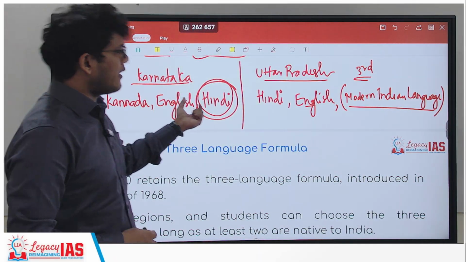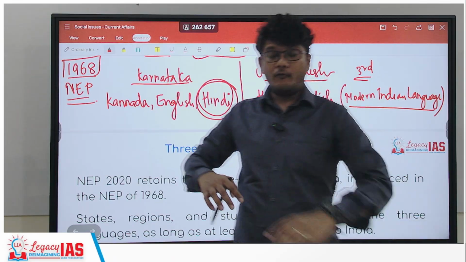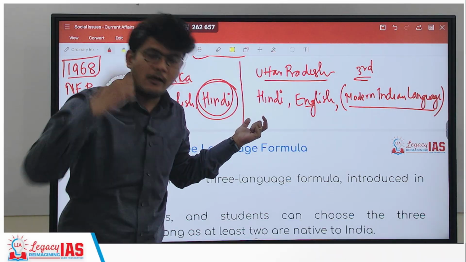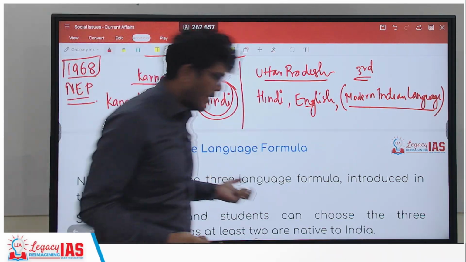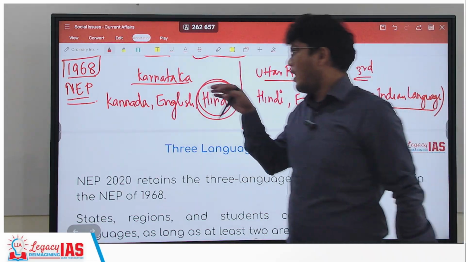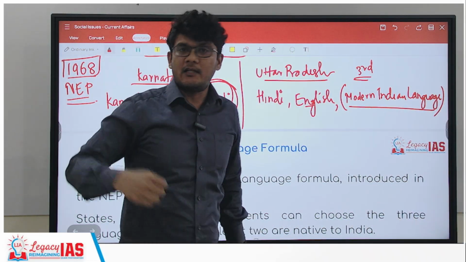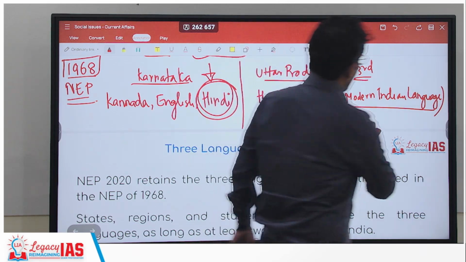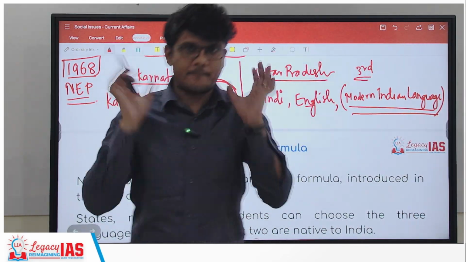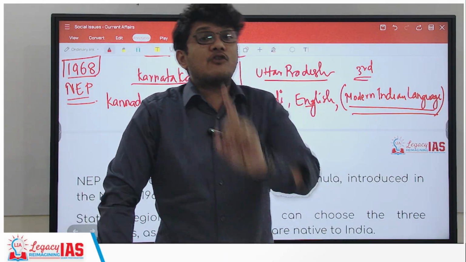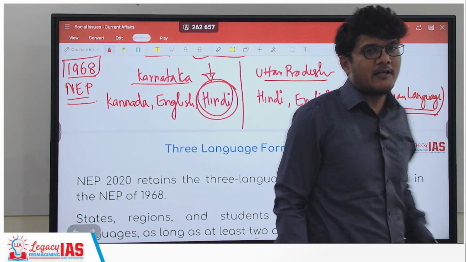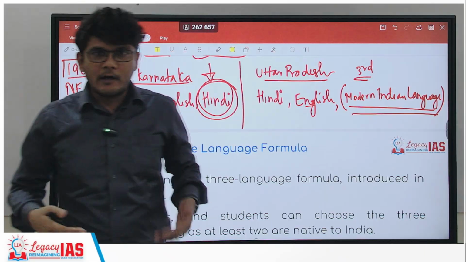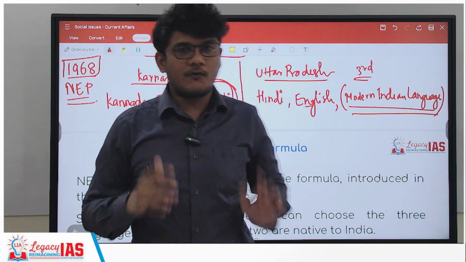Simply because when you are non-Hindi speaking states, right? Now other states are there which can have other languages. So Karnataka can also teach Telugu, for example, Tamil, for example, Malayalam, for example. In the same manner, Telangana, Andhra Pradesh can teach, in addition to Telugu and English, Kannada, Tamil, etc. Right? But here you have made it Hindi, and over here you have made it any modern Indian language, preferably South Indian language, which is not a necessity. So this is, to some extent, like an imposition, which is absolutely clear. So that is why voices will be raised against this, right?